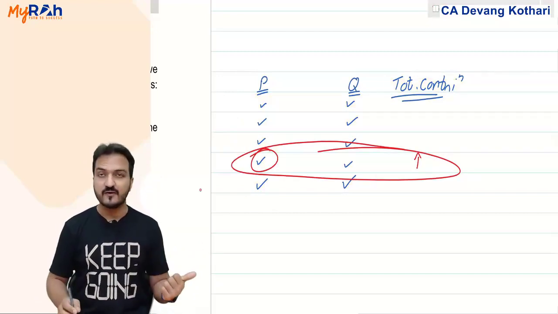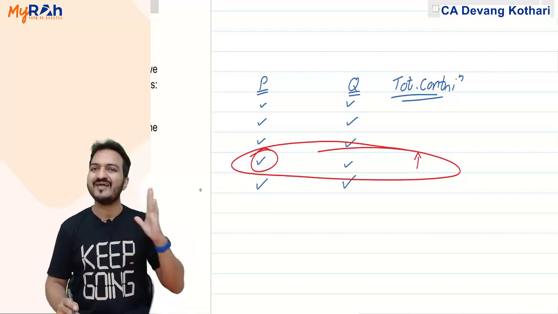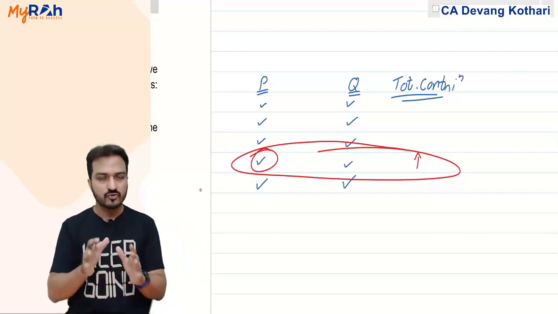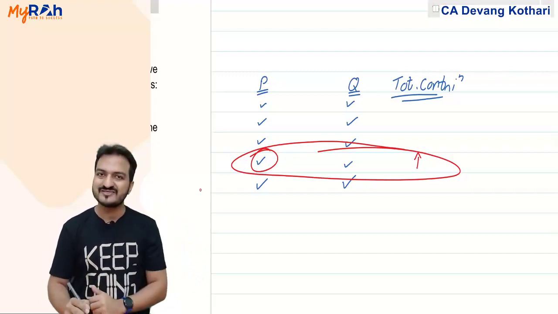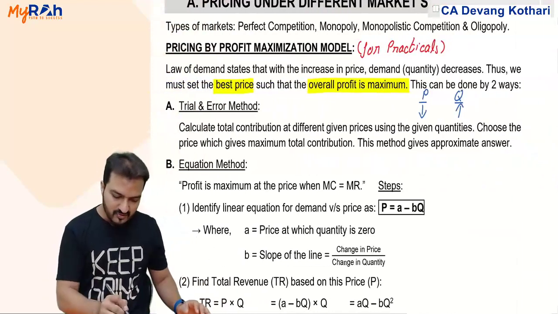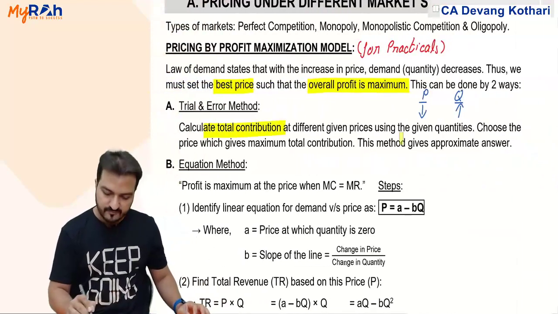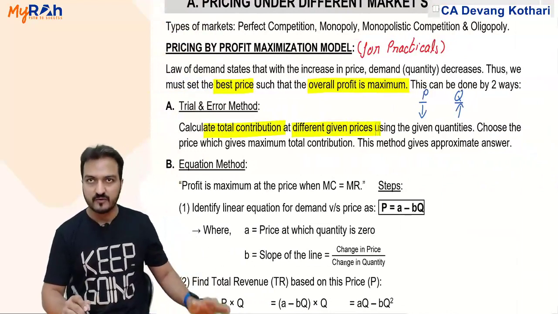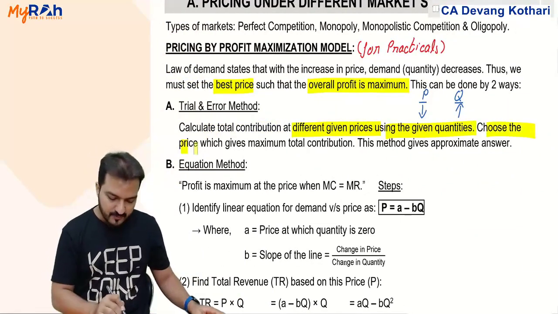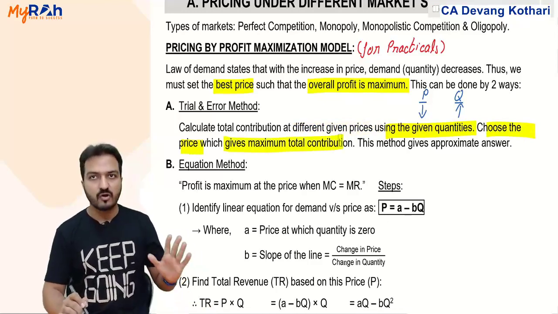This is my method 1. I call this the trial and error method. Why trial and error? Because you try calculating a total contribution at each of the options available. You calculate total contribution at different prices given, using the different quantities. Choose the price which gives maximum total contribution.